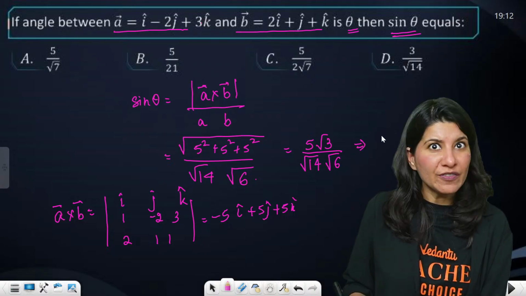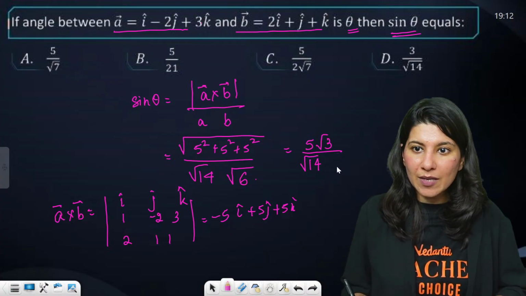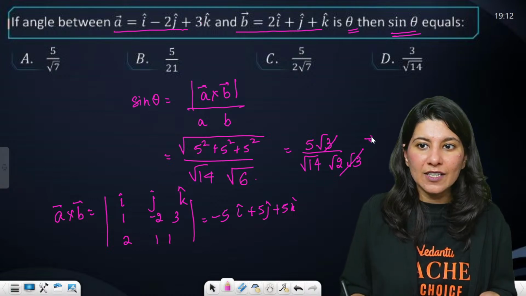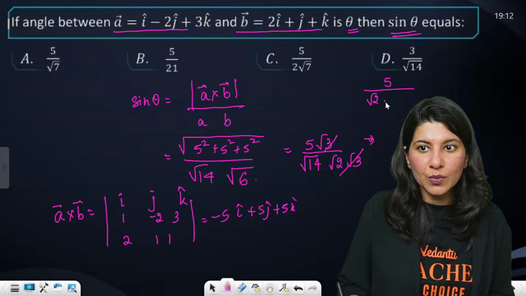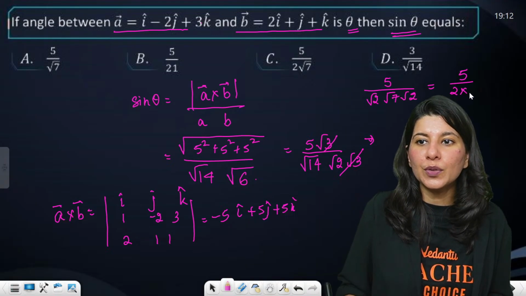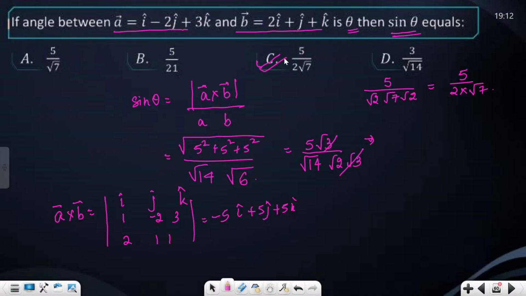Correct? So if I cancel out root 3, because root 6 can be written as root 2 into root 3, root 3 cancels. So you'll have 5 upon root 2, root 7, root 2. So this is going to give 5 upon 2 into root 7, or 5 by root 2 root 7, which is sitting inside option number C.